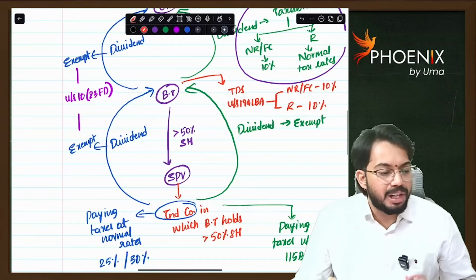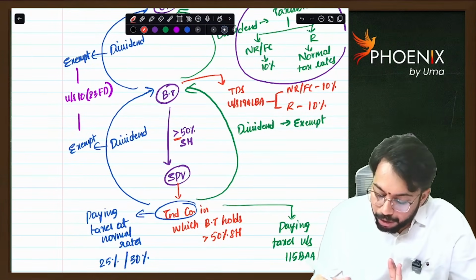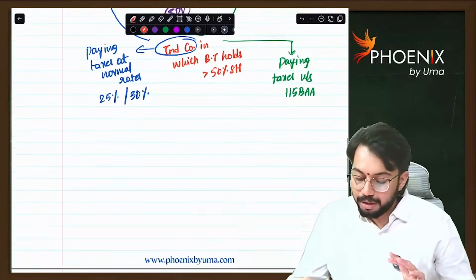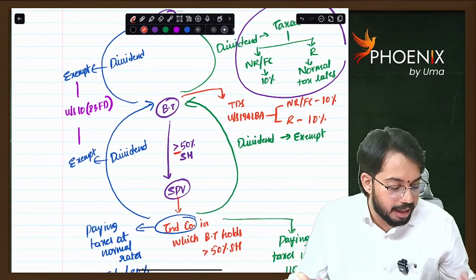Yeah, 50% or more. I think greater than or equal to 50% only. Initially I wrote correct, but there was a bit of confusion. So did you understand dividend income? Shall I explain about other incomes?